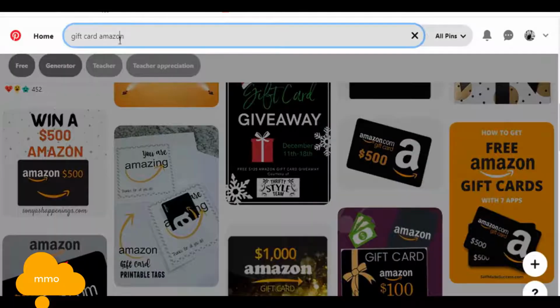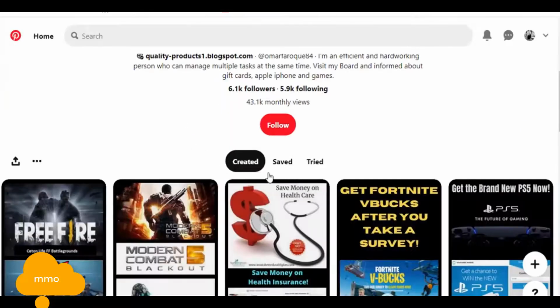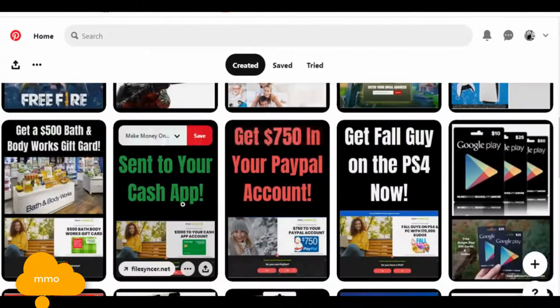You can search with this type of keywords, and you can see there are a bunch of other suggestions for what you can make a post about on Pinterest, and people will follow you, or people are going to get your offers.